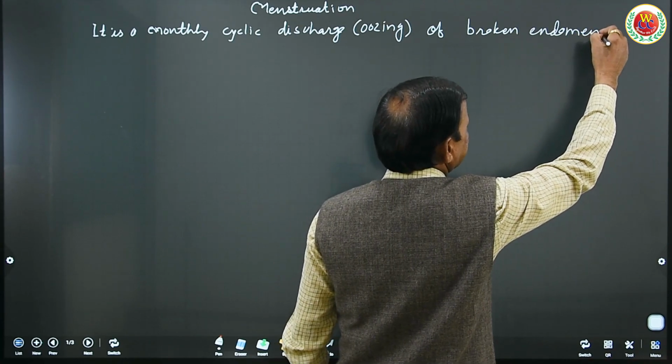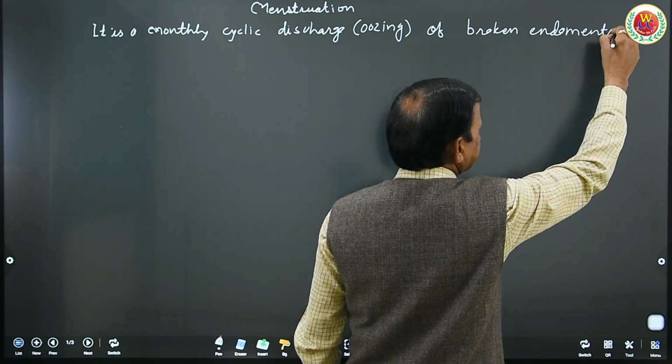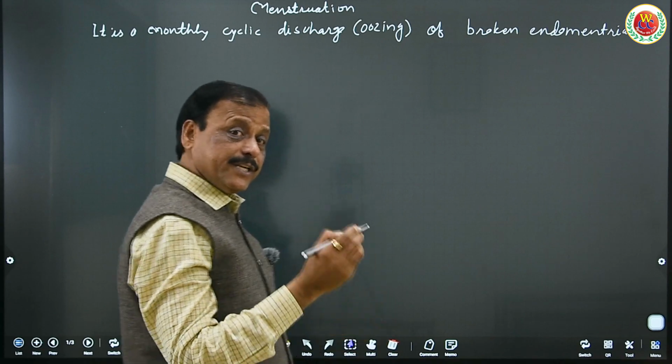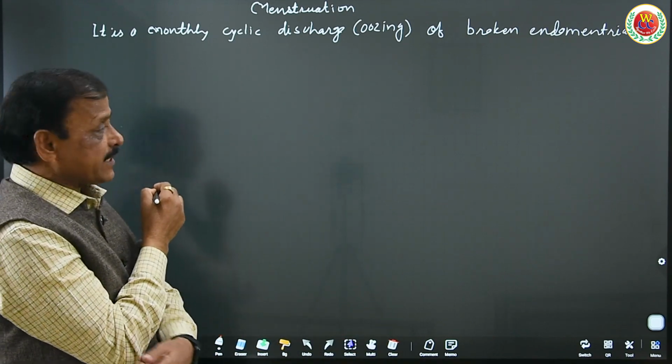Let us learn what the endometrium is. It is the innermost layer of the uterine and vaginal tract.